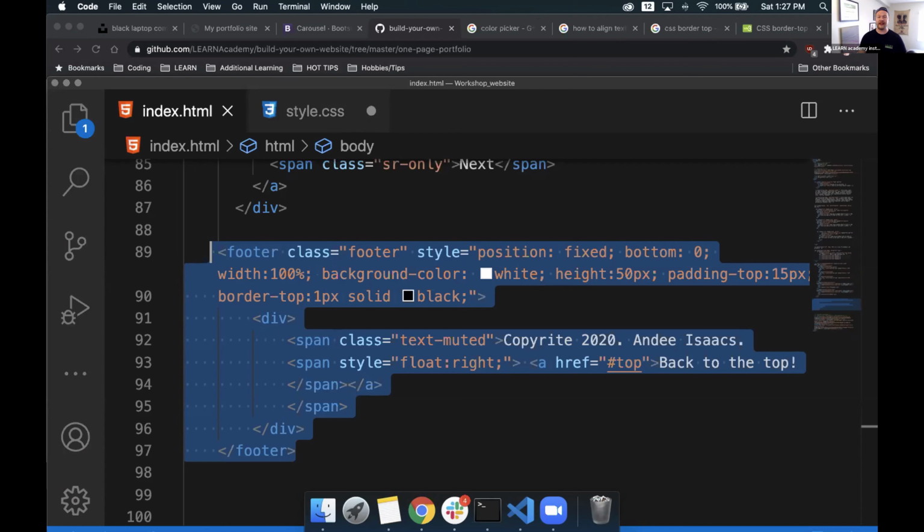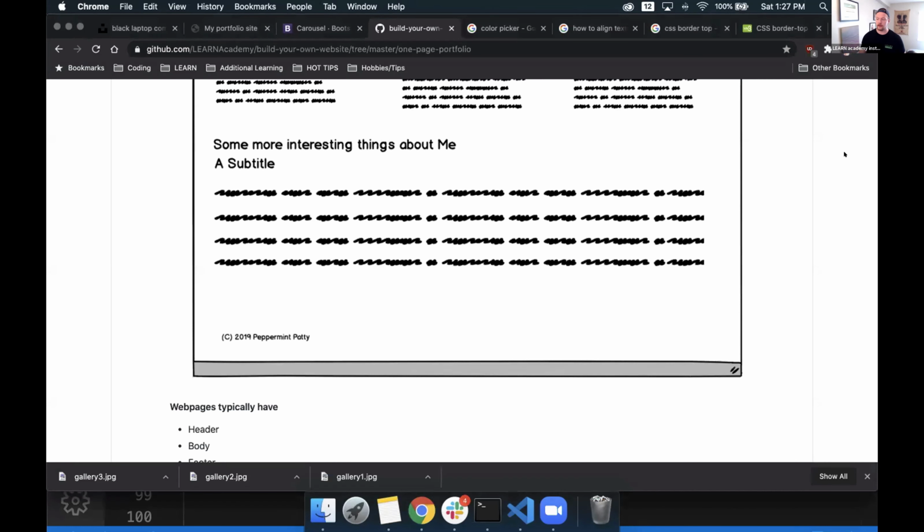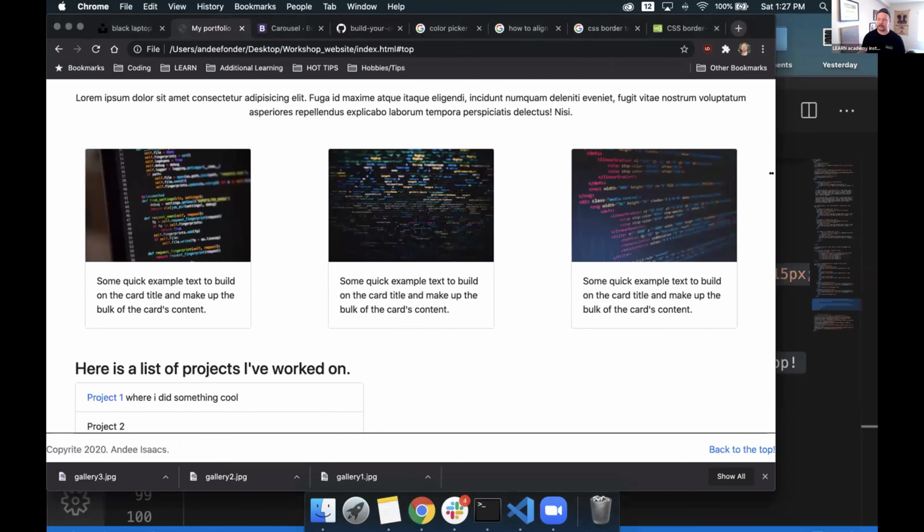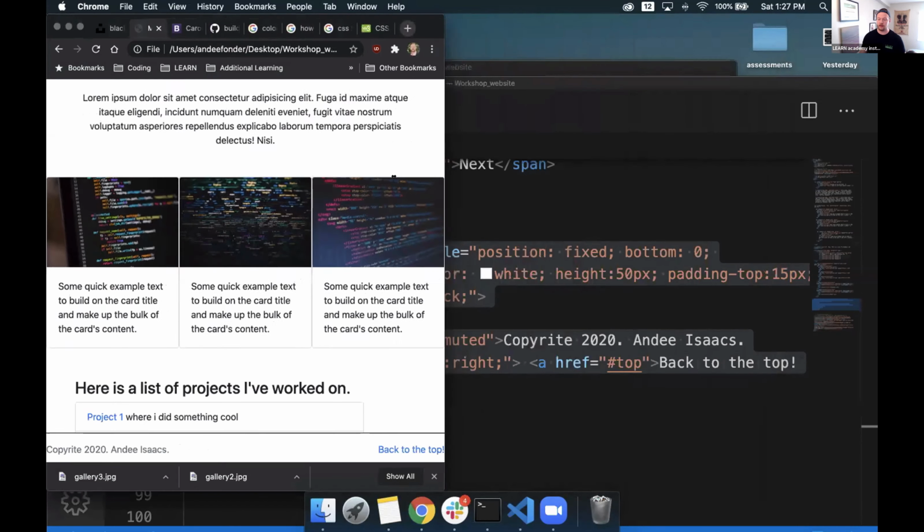W3C Schools is a fantastic resource. Mozilla also has a resource, a whole repo with a whole bunch of cool stuff in there that teaches you about HTML and CSS and all that. But what I showed you today is just how to create a basic website that has responsiveness. So again, if we look, we're able to modify the size of our window and it responds appropriately to it.